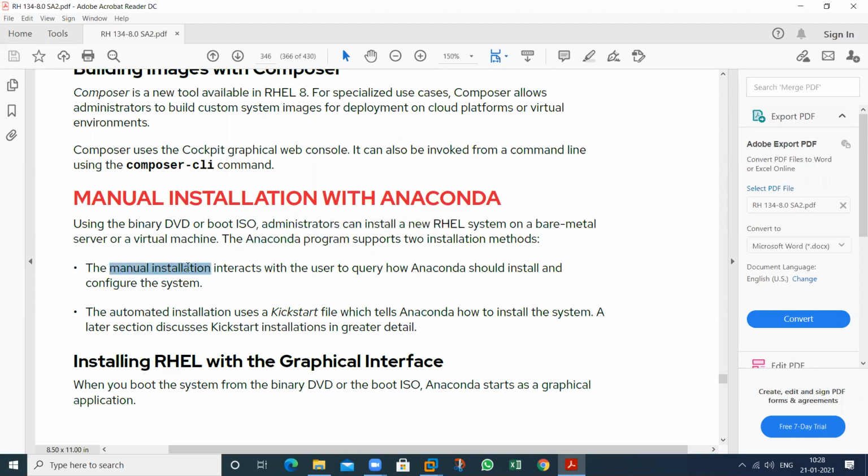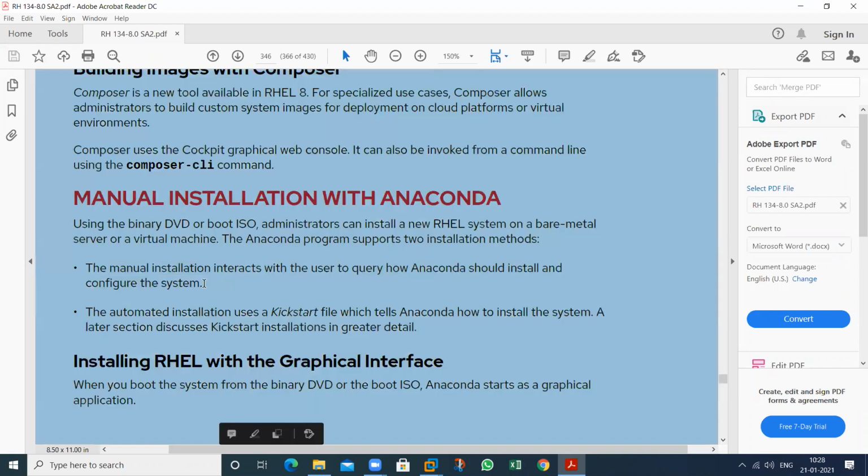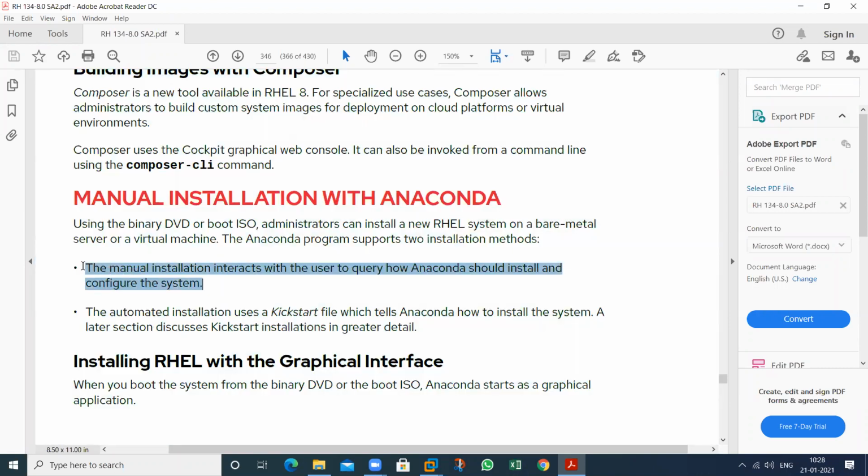So we can have a manual installation, and for the manual installation, the administrator's instruction will be required. If we type next, then give the space, all types of instruction will be required for the manual installation. So the user is queried on how Anaconda should install and configure the system. So in this, manual instruction is required by the administrator. In this other one, there is no instruction required by any administrator.